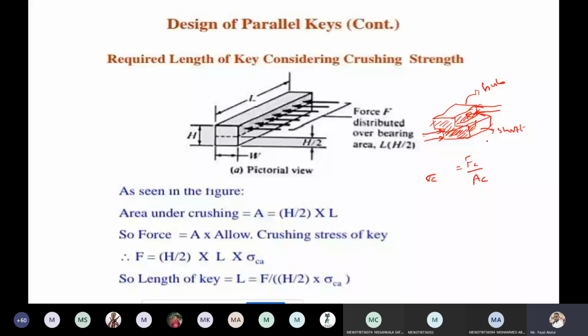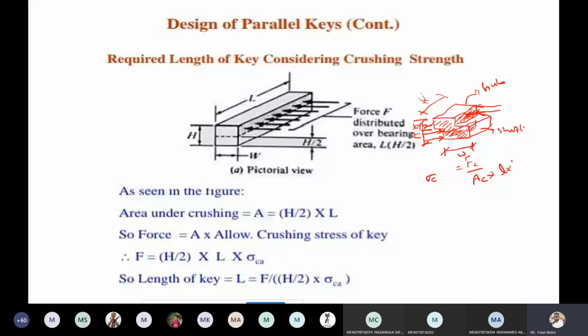What is the crushed area? This is the width of the key, this is the total thickness of the key, and this is the total length of the key. The crushing area is the total length into half of the portion, which is T by 2. So the area of crushing is length into thickness by 2.